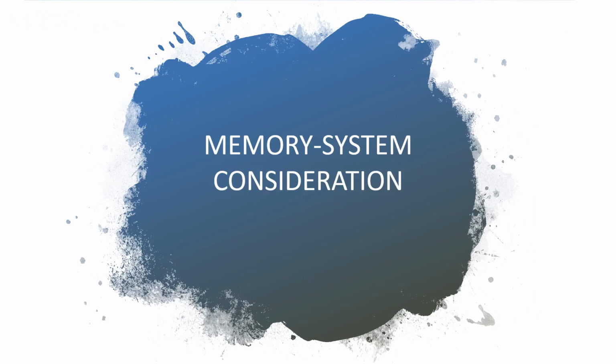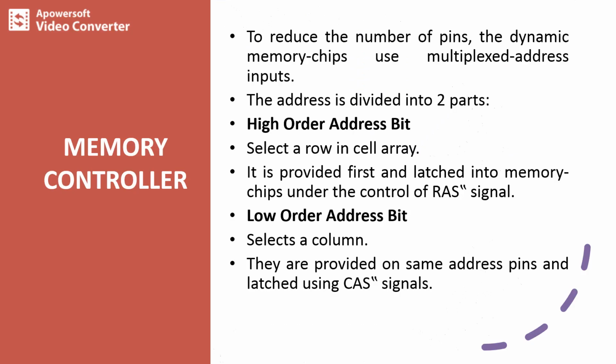Next we'll take memory considerations. The choice of a RAM chip depends on many factors. The first factor is cost. Next is speed.